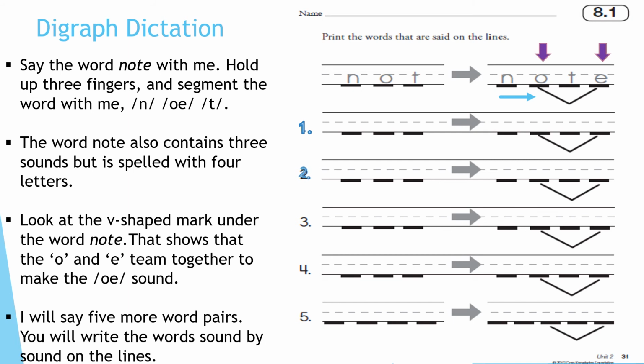Number 2. Hop. H, O, P. Alakazam. Add our magic E, make your new word. Hope. Number 3. Dot. D, O, T. Dot. Alakazam. Add your magic E. Your new word is dote.